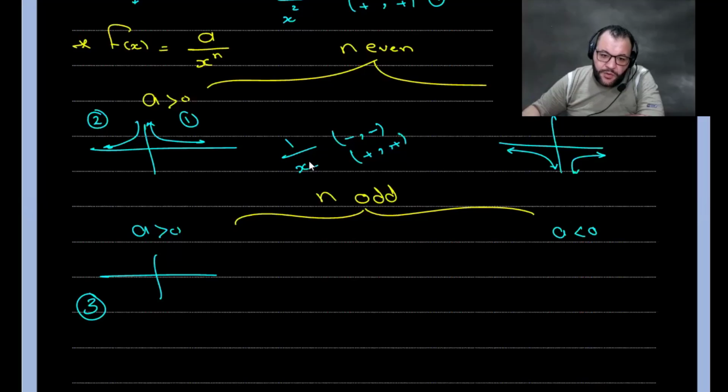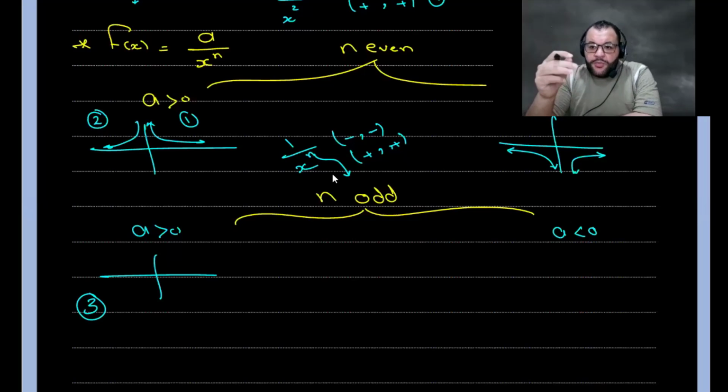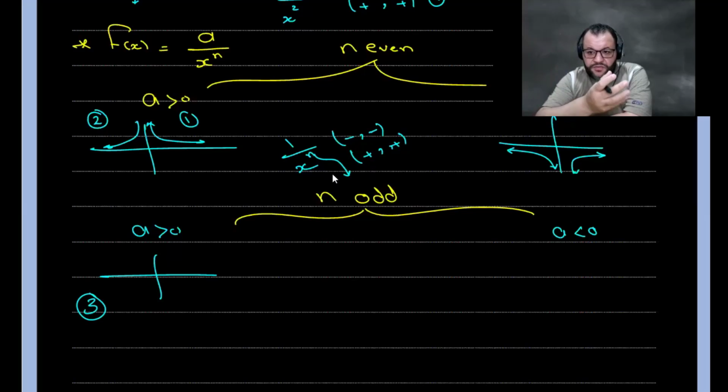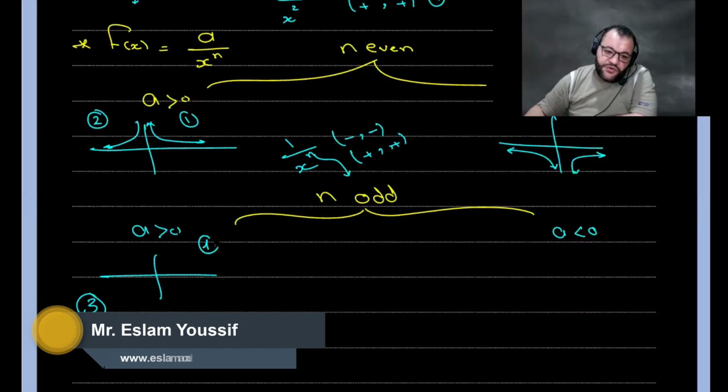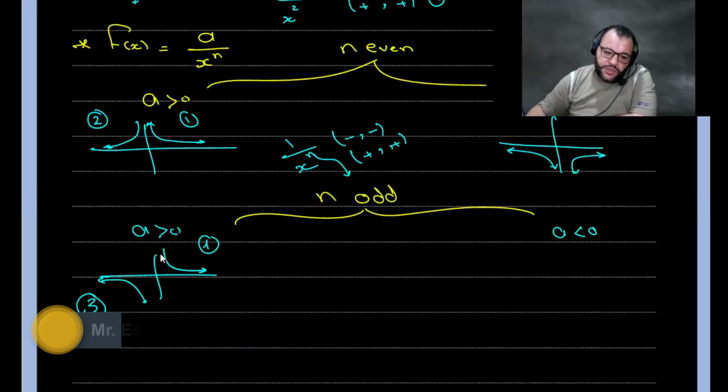Because whatever the odd power here, if n is an odd number, the odd power keeps the sign. The even power removes the negative. If the number is negative, it will be positive, and if the number is positive, it's still positive. But if the power is odd, if the number is positive, it will be positive, and if the number is negative, it will be negative. You understand this one? Okay. So if I choose any positive value, the answer will be positive. It means it lies at the first quadrant. So the graph of the curve will be like that.